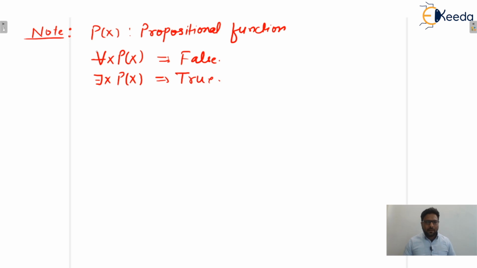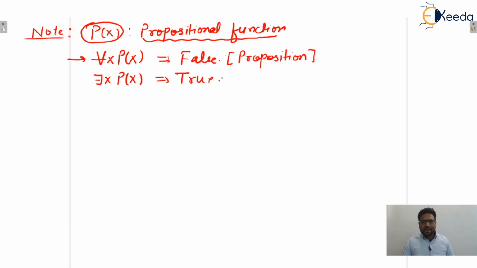Initially p of x was a propositional function, which means it was not a proposition. But once we quantified it, the truth value of this statement is always false, so now it becomes a proposition. And the truth value of the other statement becomes true, so that also becomes a proposition.